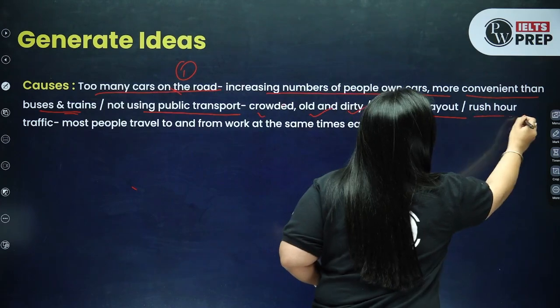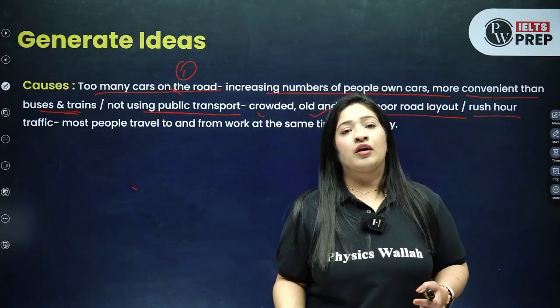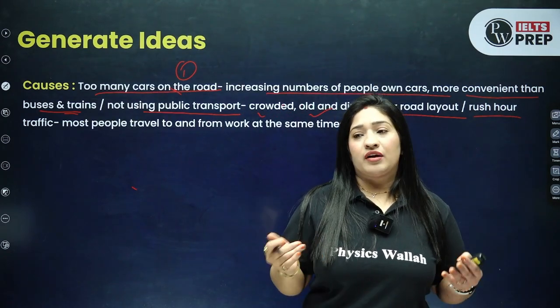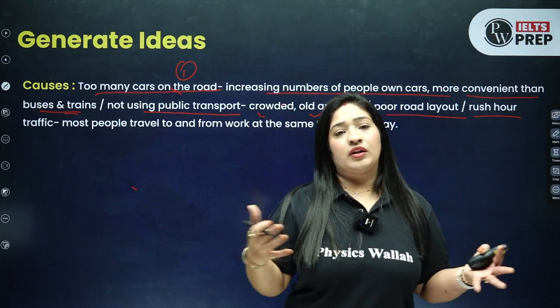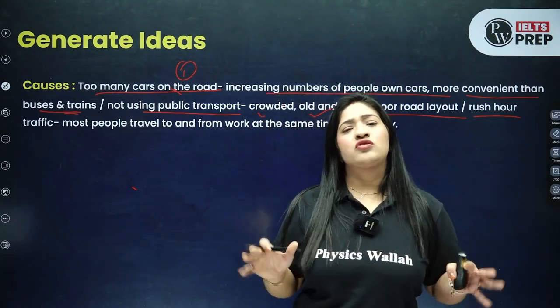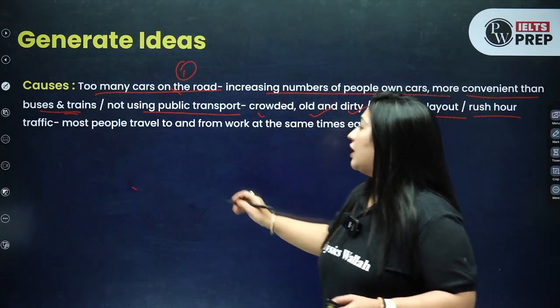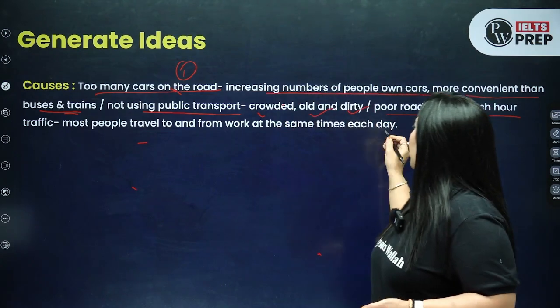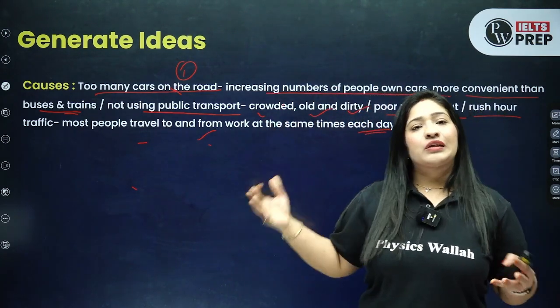And yes, the rush hours. Rush hour is what, everybody has to go to office between 8 to 10 only. If I talk about the rush hours, for example, the school timing, all the kids go to school between morning 6 to 8. So these are the rush hours. This is also one of the reasons for traffic congestion. And here we are talking about each day, people traveling to their work the same day. So these are the causes.